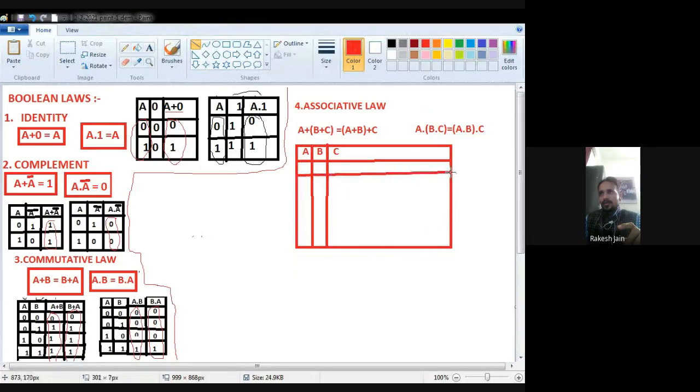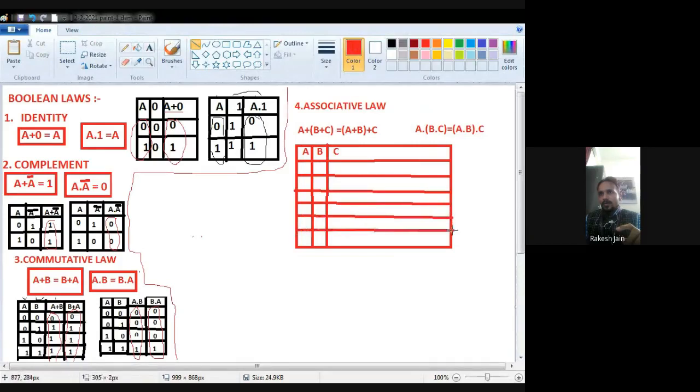First of all, because three things are there, it means 2 raised to the power 3, 8 combinations will be there. So first of all, create a space for the 8 combinations.